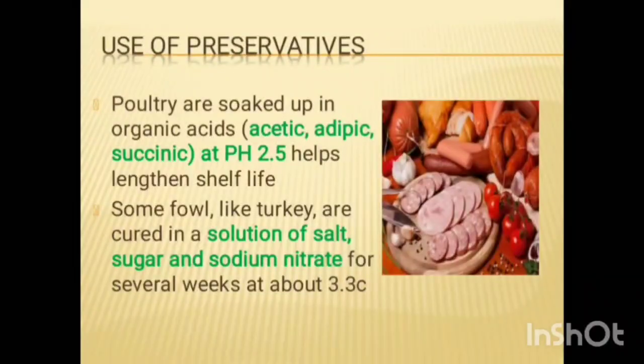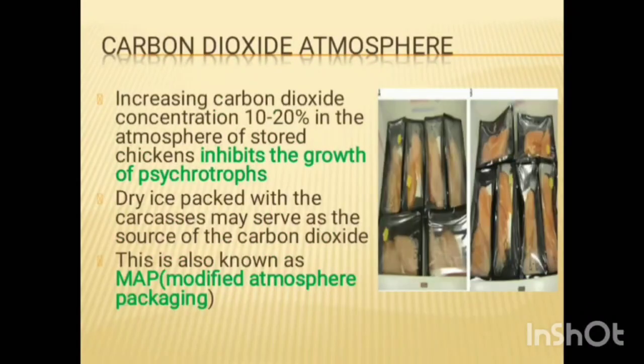Next one, the use of preservatives. Poultry soaked in organic acids like acetic, adipic and succinic acid at a pH of 2.5 helps lengthen the shelf life of poultry. Some fowl like turkeys are cured in a solution of salt, sugars or sodium nitrate for several weeks at about 3.3 degrees Celsius.